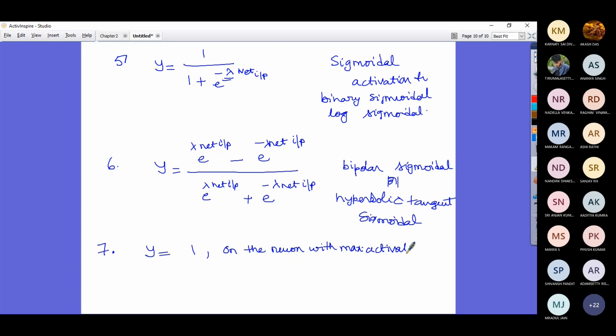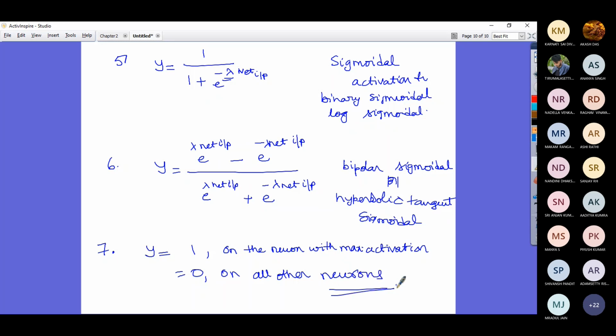This is very interesting. This is a totally different firing rule. It is 0 on all other neurons.